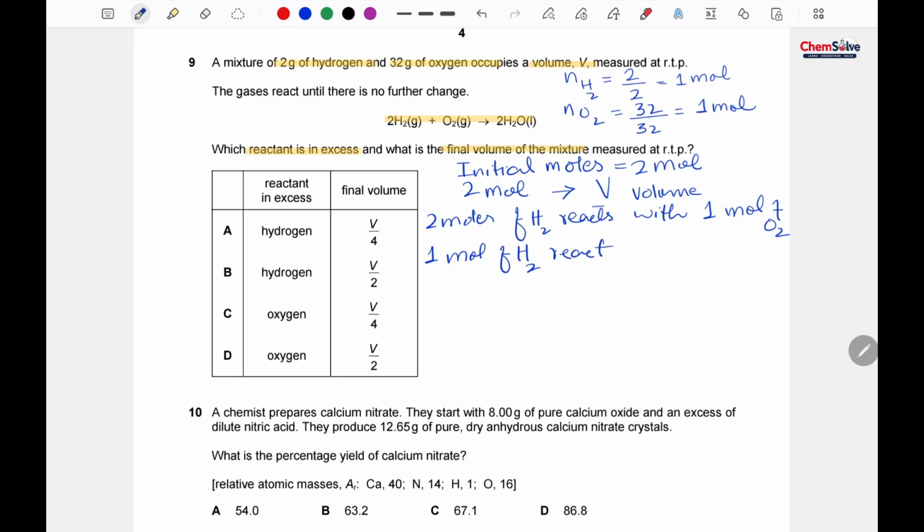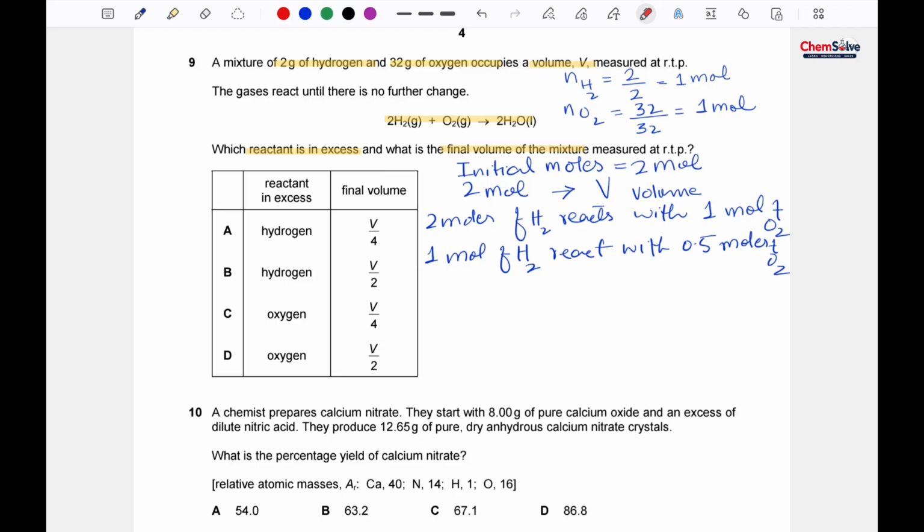So it will react with 0.5 moles of oxygen. Okay, so basically the oxygen that is required for this reaction is 0.5 moles, but we have 1 mole of oxygen. It means that oxygen is present in excess. Oxygen is more than that which is required.